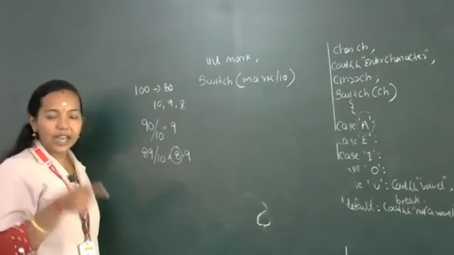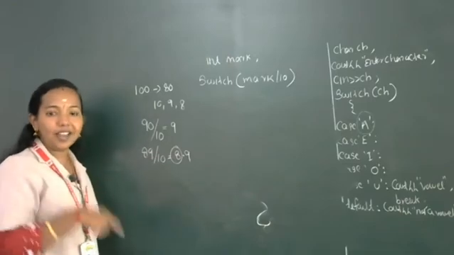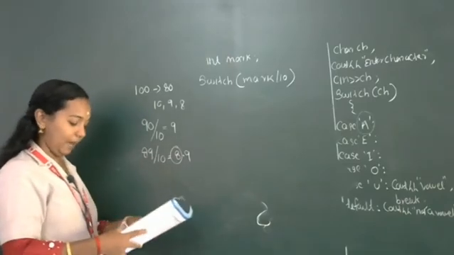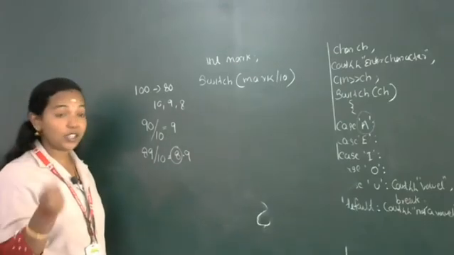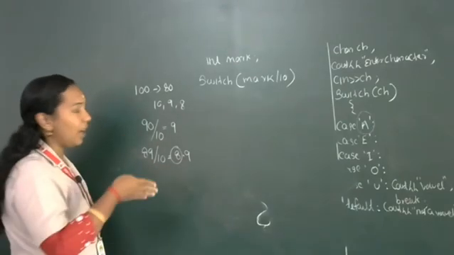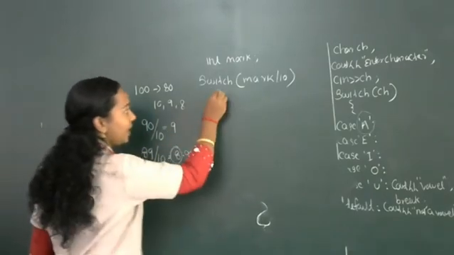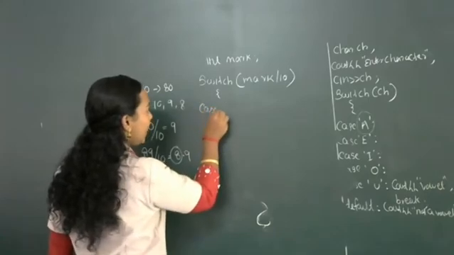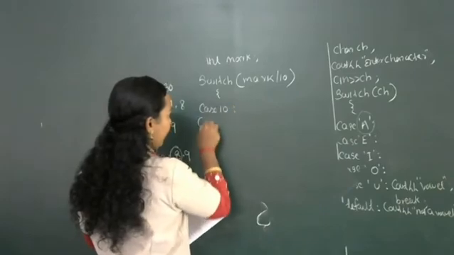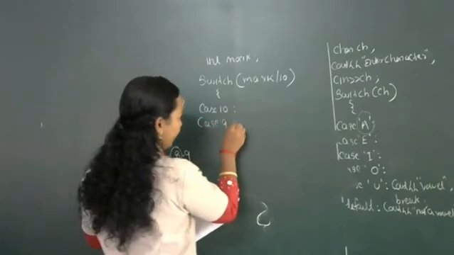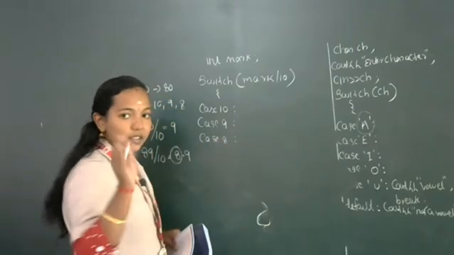Because the marks between 80 and 100 belong to grade A. So if you divide all these numbers by 10, we will get one of these numbers. So we can write the cases like this. Case 10, case 9, case 8. For all these, the same output will come.